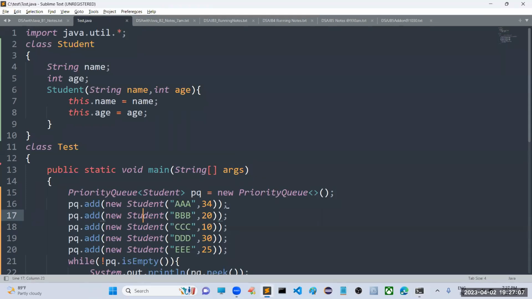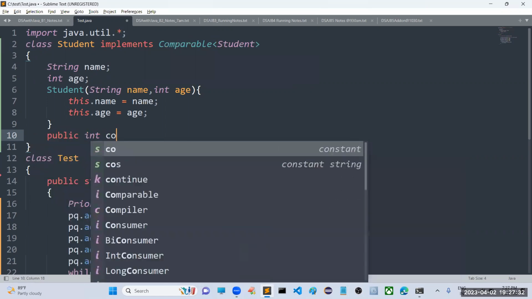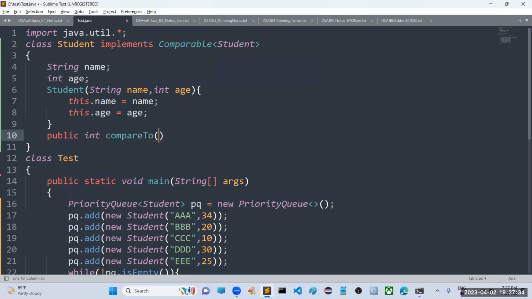Because if you want to store the data in a priority queue based on some condition, I have to sort. Sir, where is that condition? You have not mentioned. That's why this Student class must implement one special interface with the name Comparable, which is going to take a Student object. So if you are writing this, we have to implement one special method called compareTo.